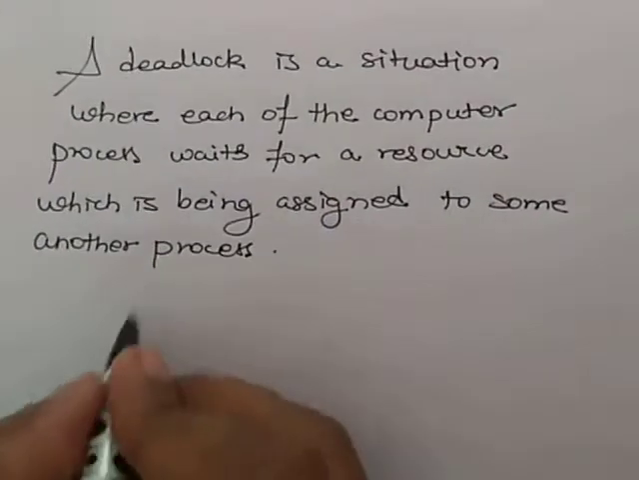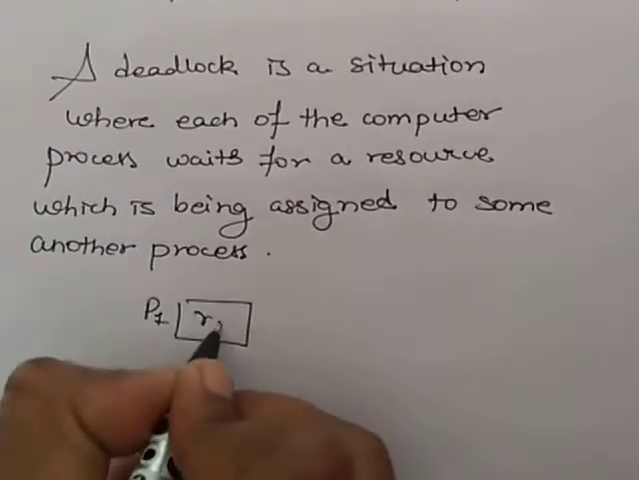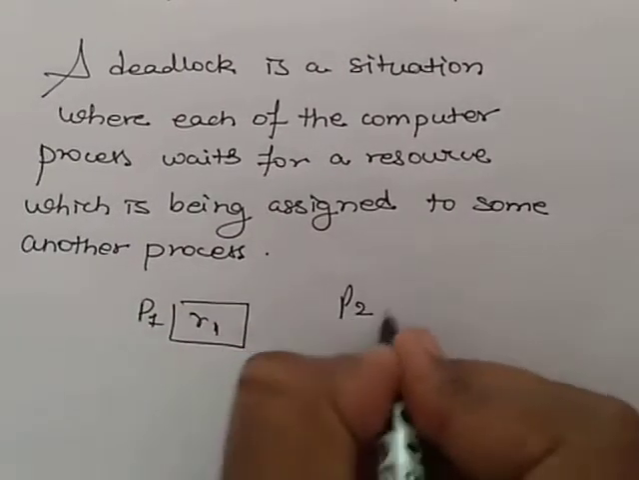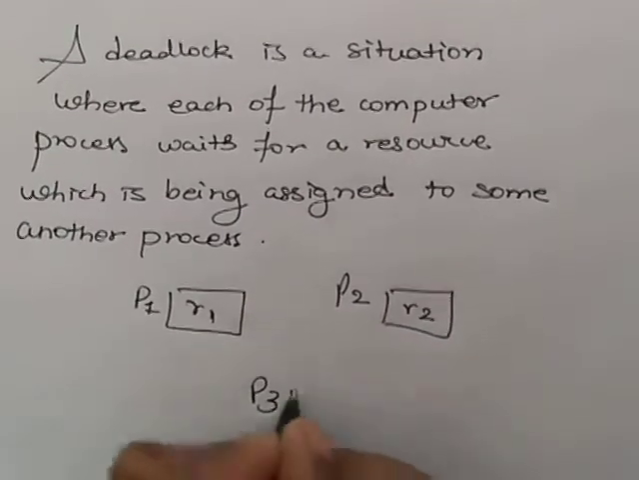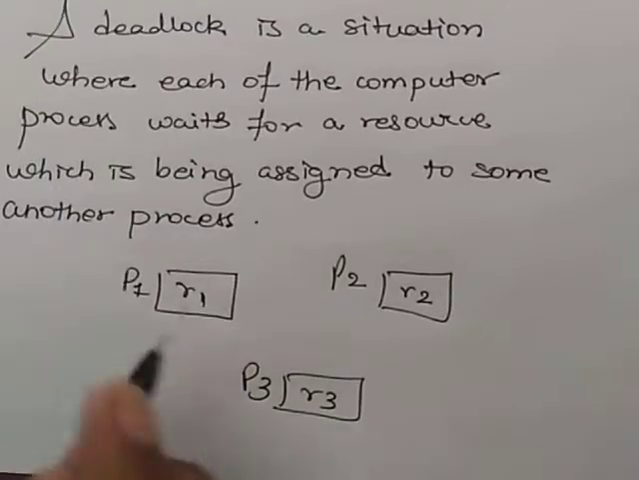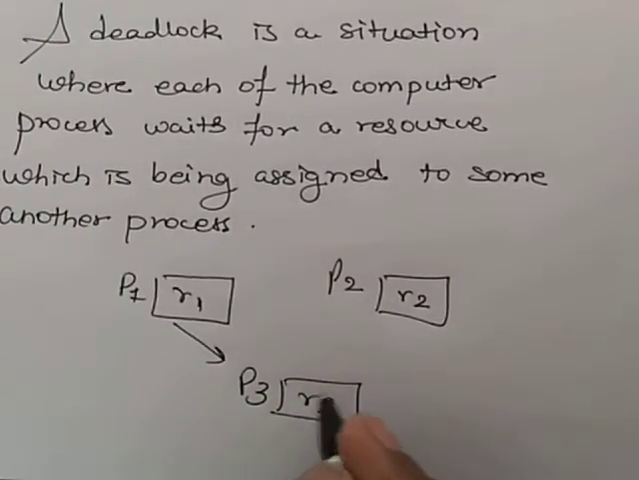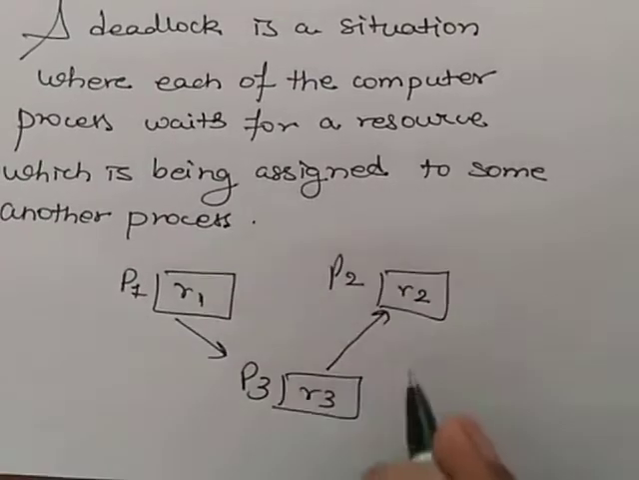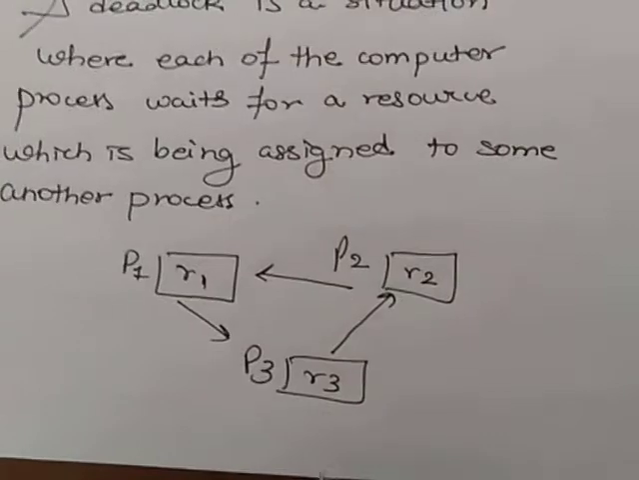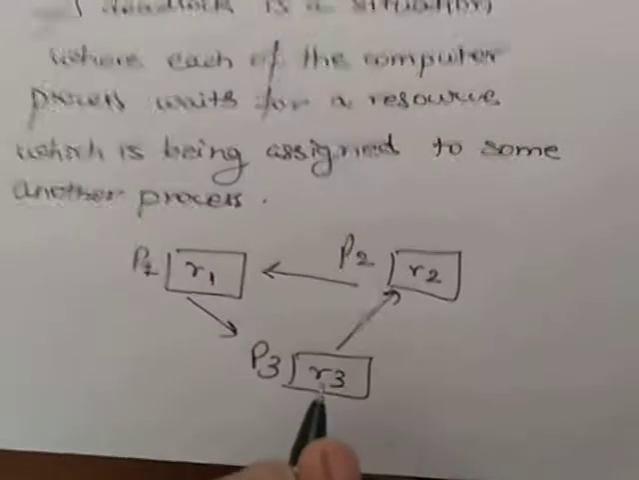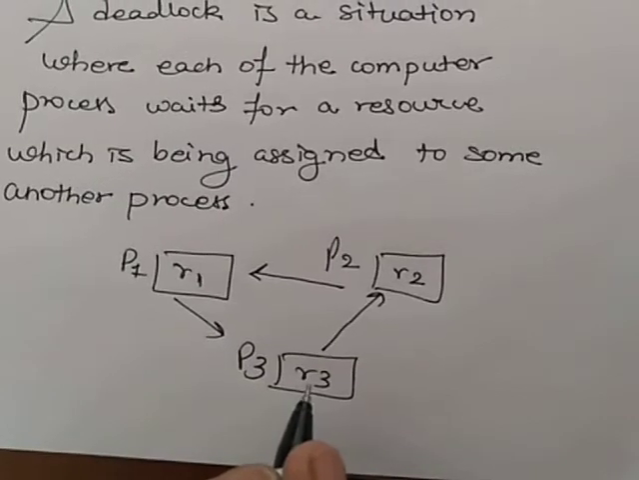For example, we have a process P1 that acquired a resource R1, a process P2 that acquired a resource R2, and a process P3 that acquired a resource R3. Now P1 is waiting for P3 to release R3, P3 is waiting for P2 to release R2, and P2 is waiting for P1 to release R1. This is the deadlock condition. Here the processes never get executed.